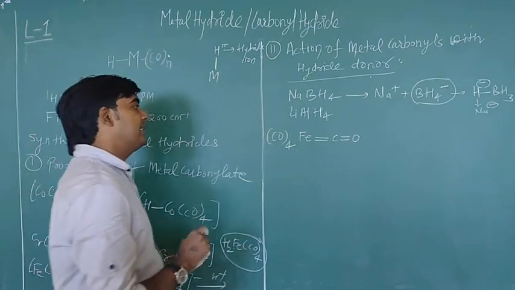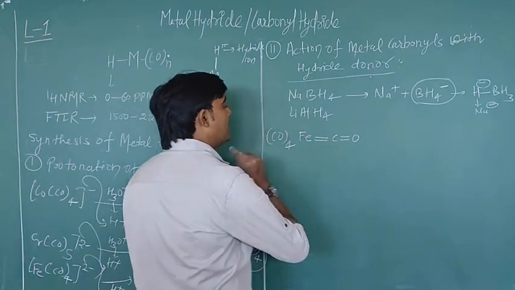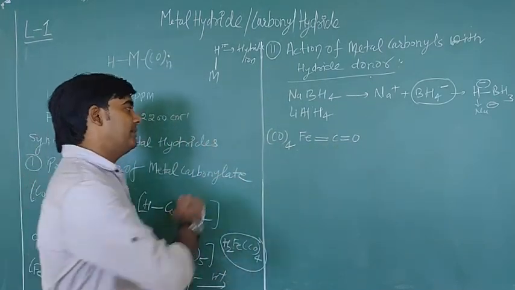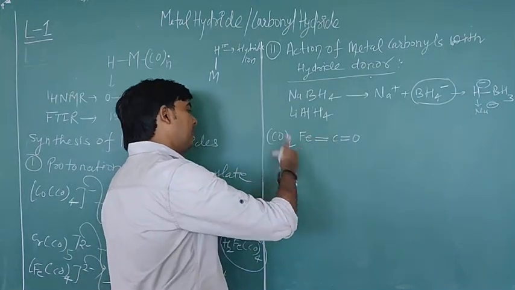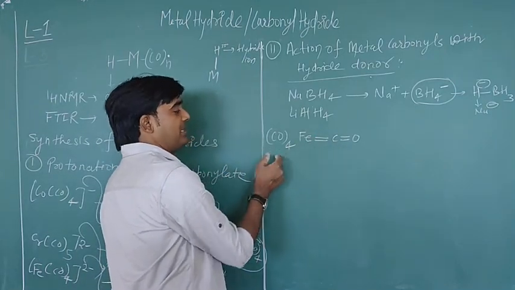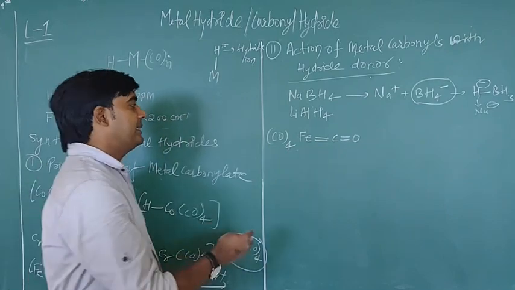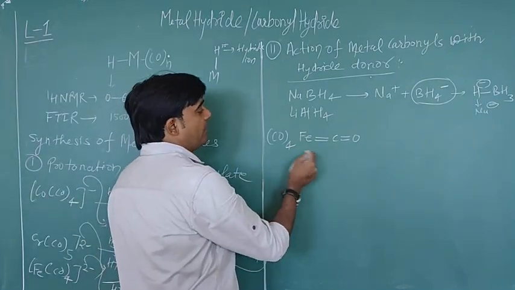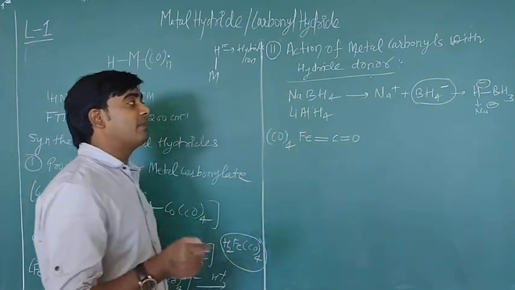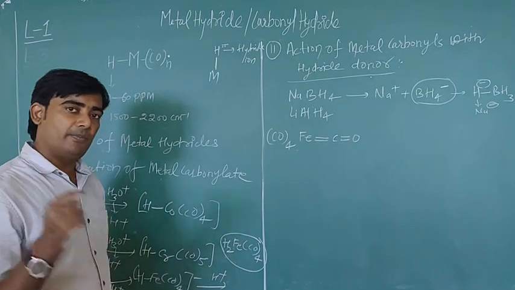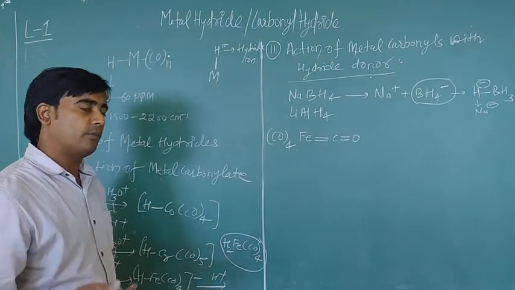You can also write it in an easy fashion like Fe(CO)5, but I represent Fe(CO)5 in this fashion to understand the mechanism of action of the metal hydride donor species.